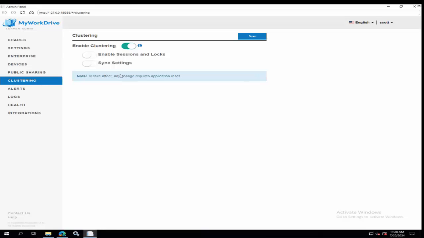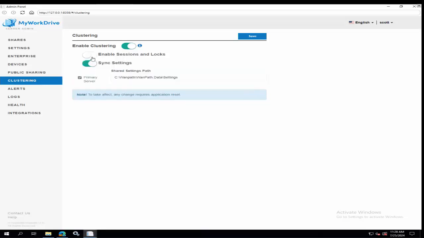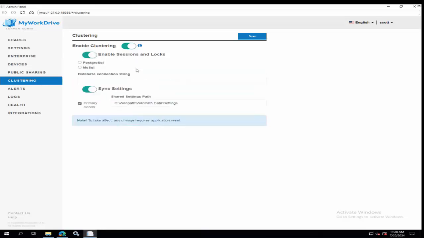mode. And we have now separated the ability to change sessions and locks from sync settings. And why that's important, we have customers, the sync setting share path is a shared SMB path, right? Or a shared disk if you're in a virtual environment and can share disks like up in Azure. We have customers who say, I don't want to do that. I don't want to share the disk. I don't want a shared configuration standpoint, but I still want to be able to enable the clustering of sessions and locks so my user can co-edit documents.